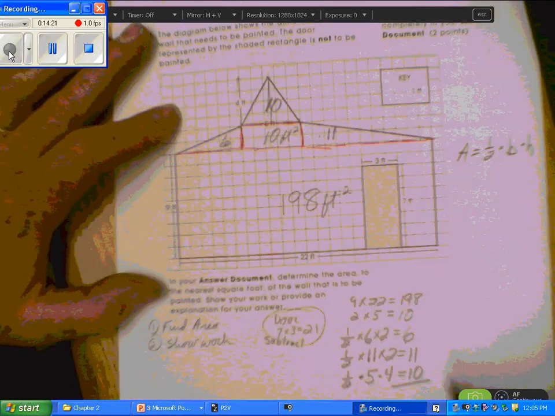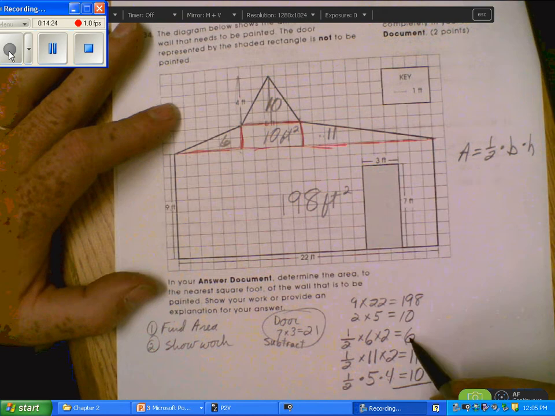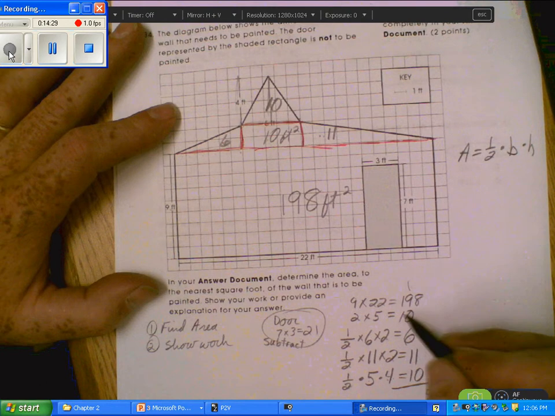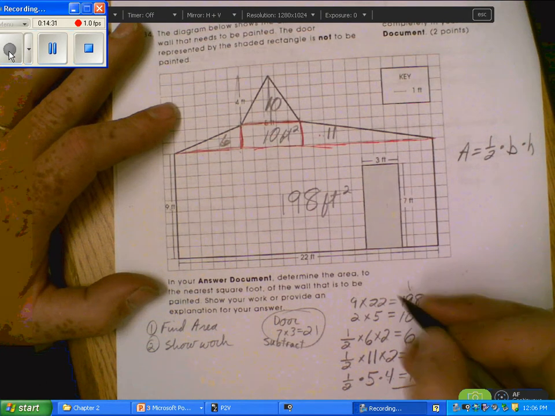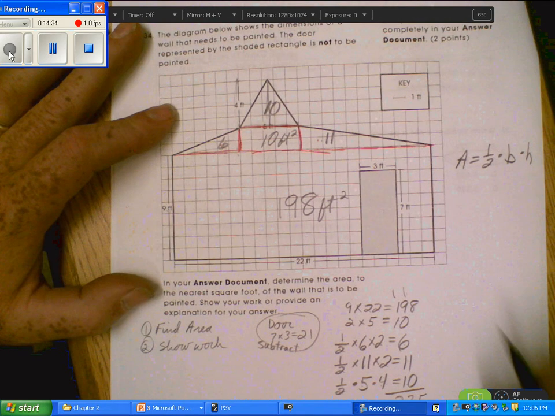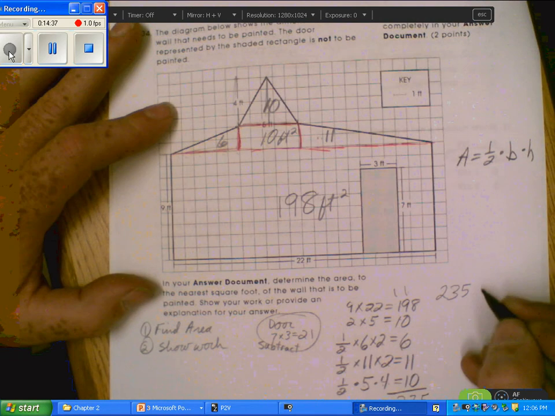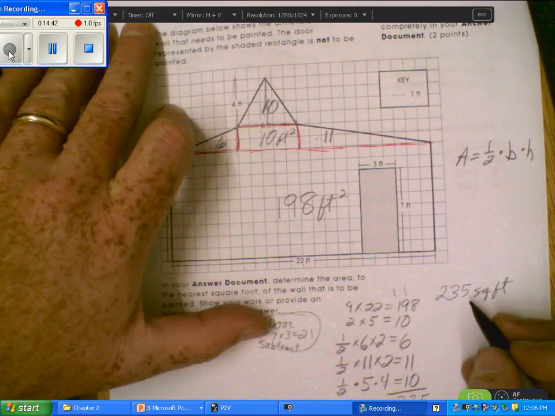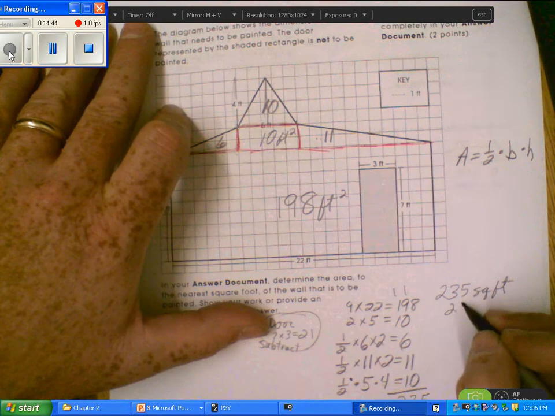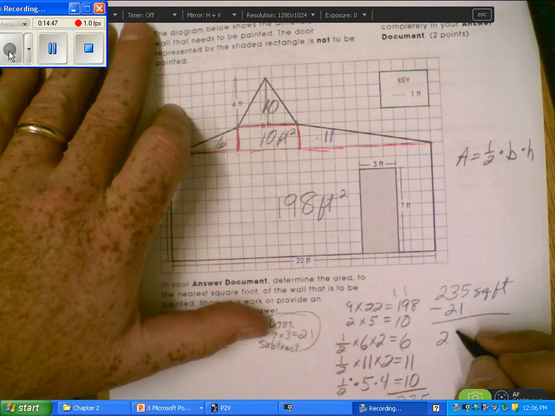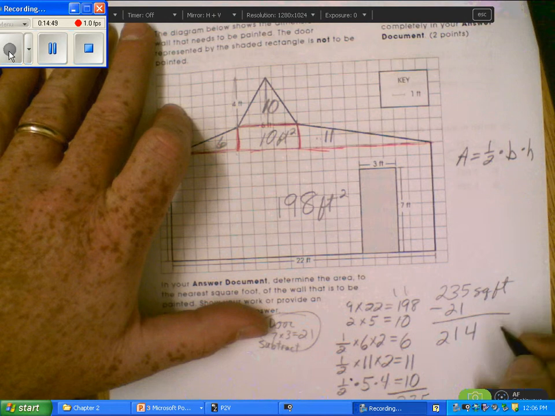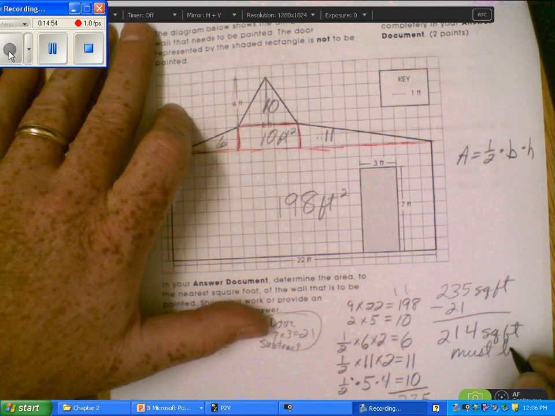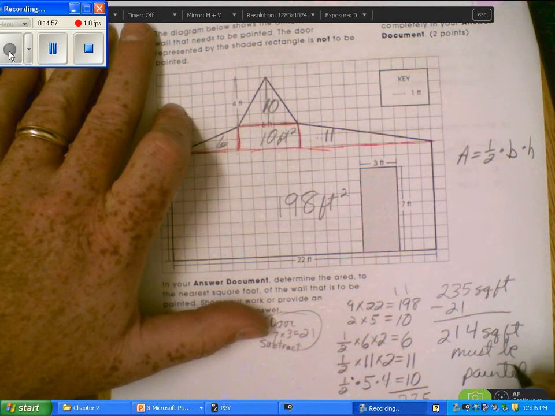Then we add all those up. It's 9, 14, 15, 10, 11, 12, 13, 235. So we got 235 square feet. But we still have to subtract off the 21 for the door because we're not painting it. That gives you 214 square feet that must be painted.